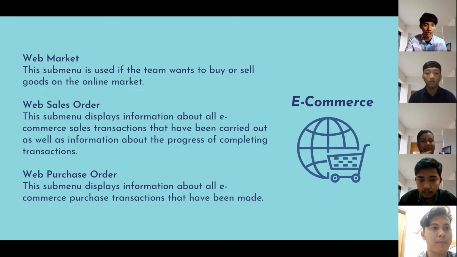And second, web sales order. This menu displays information about all e-commerce sales transactions that have been carried out as well as information about the progress of completing the transaction. Third, web purchase order. This menu displays information about all e-commerce purchase transactions that have been made.